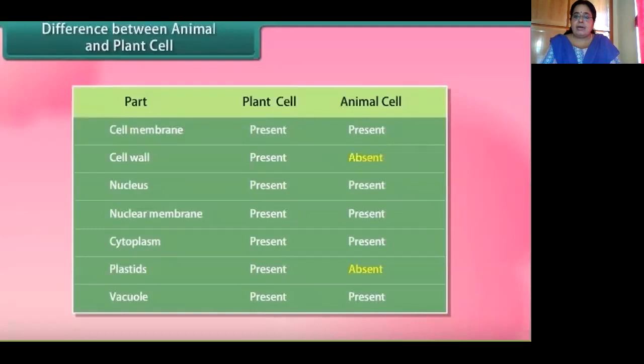Many cells come together and they form a tissue. And when many tissues come together, they form the organ. And when many organs come together, they form the organ system. And organ systems, when they come together, they form an organism. By an organism, I mean a multicellular organism like us, human beings, or any other organism like a plant or an animal.